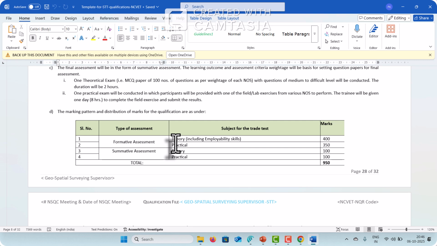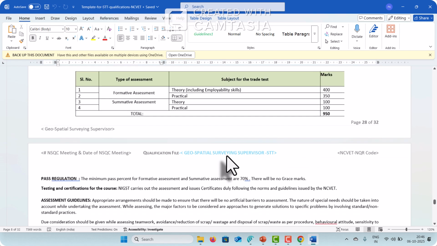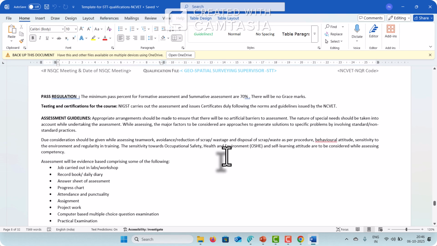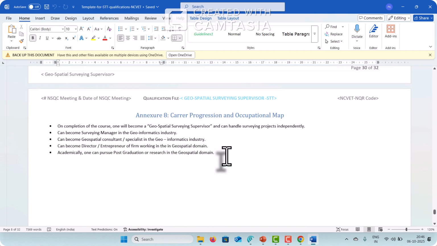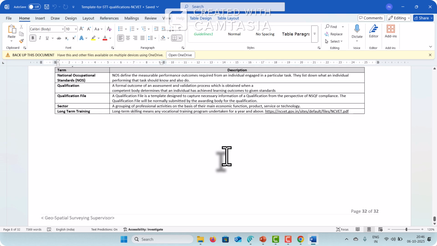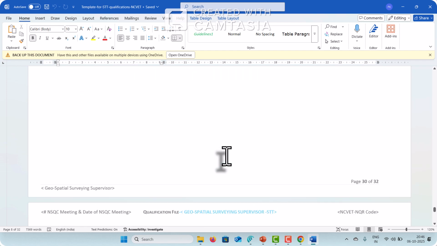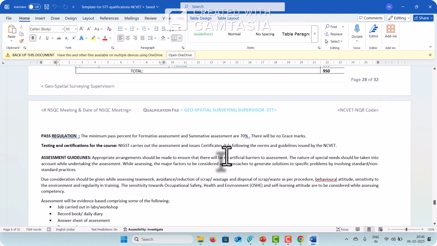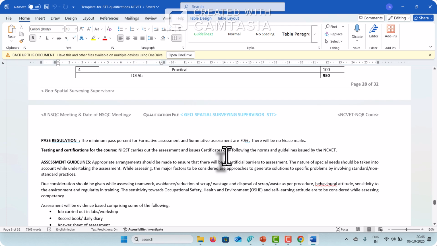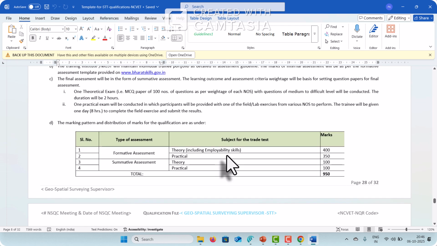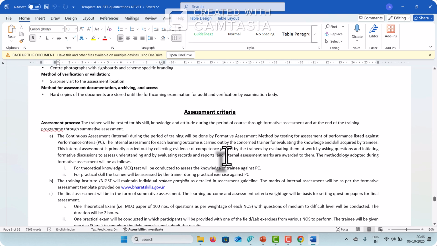After that, a summative assessment is what we call a final retention test. It's the last thing, conducted at the end of the training, on completion. This is the summative assessment, and other things you can read here: the narrative and some regulatory things. This is the basic thing from this QP file that we will share. You will have the understanding of NOS and performance criteria, and based on those performance criteria you have to develop the questions. Now the question arises for the theoretical reading content.